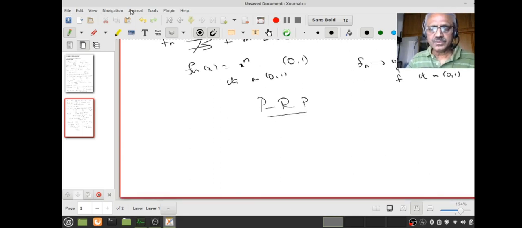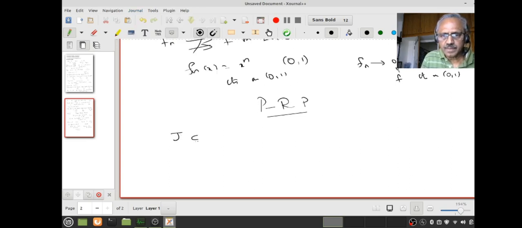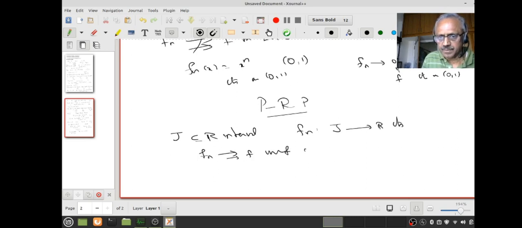Okay, the next question we want to look at is this. Now let J be an interval, and the fn's are continuous functions from J to R, and let us assume fn converges to f uniformly on J. Then by the last result we know f is continuous on J. Let us also assume the interval is [a,b].